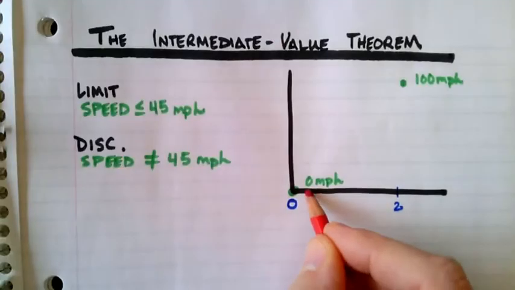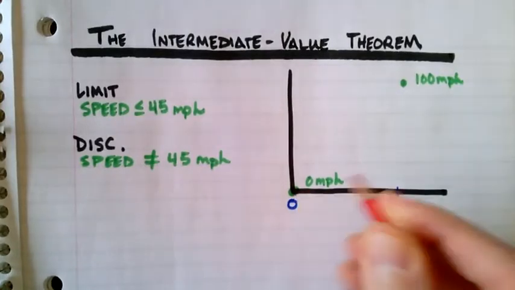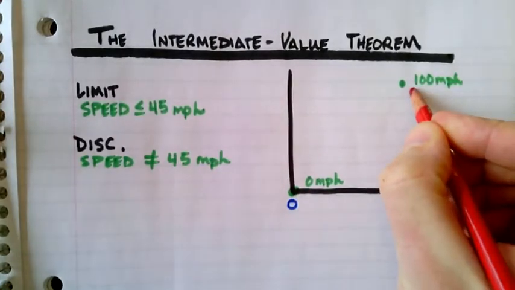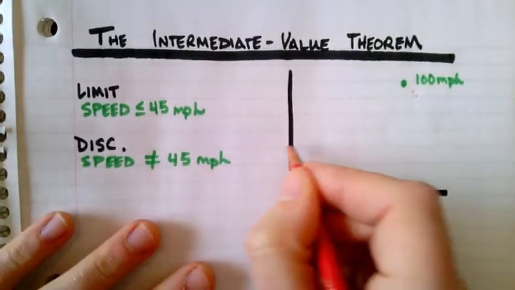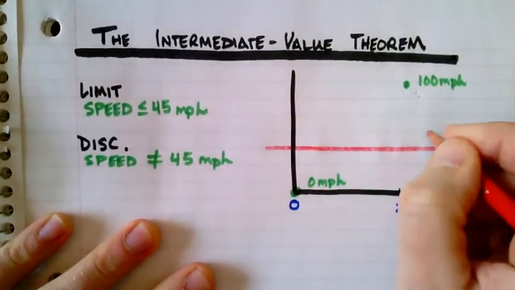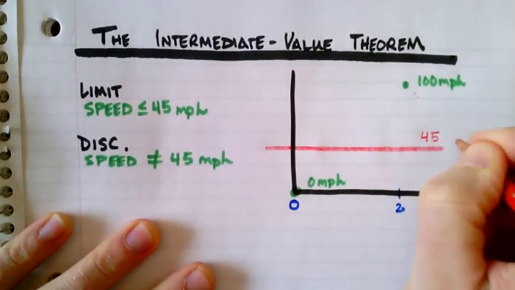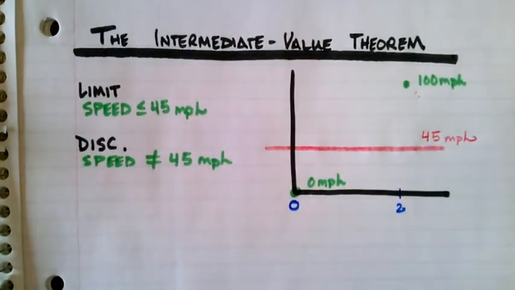See, here's the thing. You were going 0 miles per hour at the beginning of this interval, and you were going 100 miles per hour at the end of this interval. So it seems to me that somewhere on that interval, you must have been going 45 miles per hour.